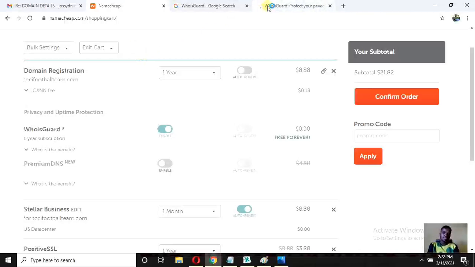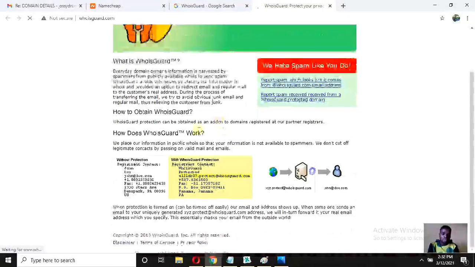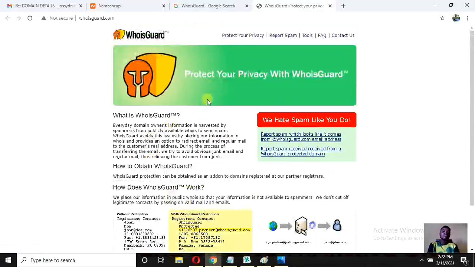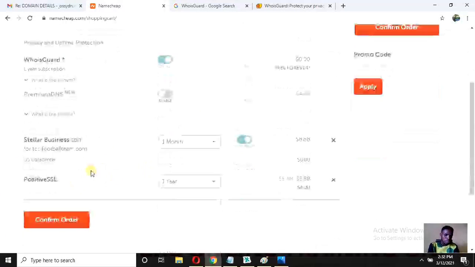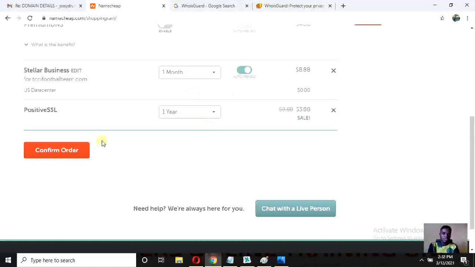Just put it in. Now this WHOIS tells you the domain name, the date it was hosted, the date it was bought, who bought it, everything, all the information on that website. This WHOIS is definitely going to tell you. Now if you see, it has been enabled. Why did you enable it? So that anybody who goes to WHOIS to search for this domain name will get the information: when this site was bought, when this site was hosted, everything, and by who. So that is the meaning of WHOIS. The other ones are not too important.